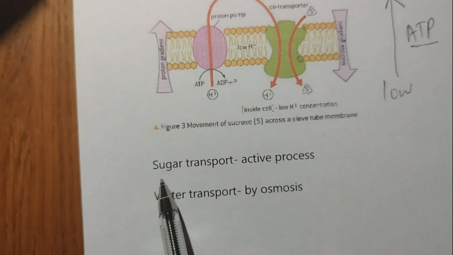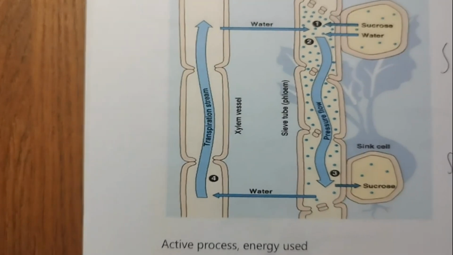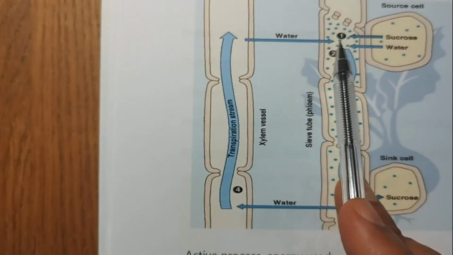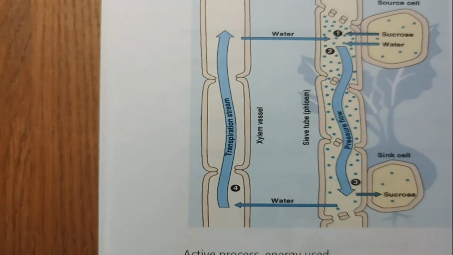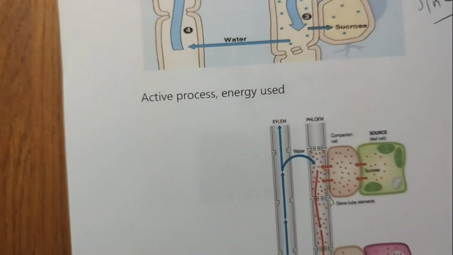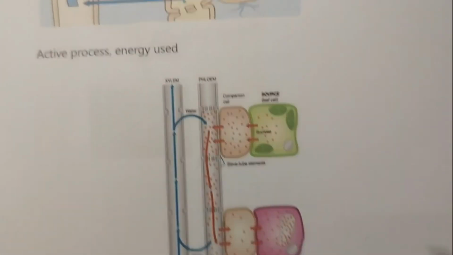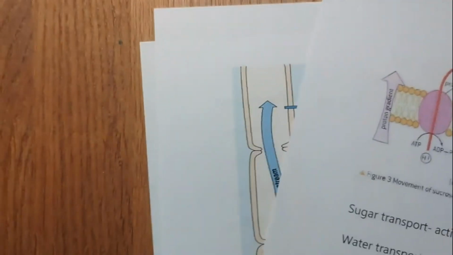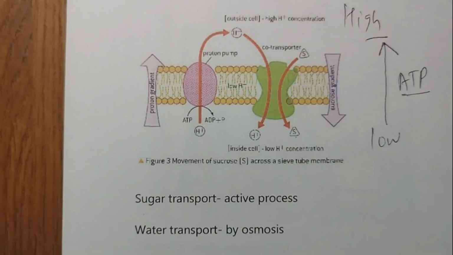So sucrose, that is sugar transport, is an active process, and water transport here is by osmosis. This is not an active process, it doesn't use ATP, whereas sucrose transport is an active process. And this is how the food products are transported through the phloem from source to sink, source to sink, remember that. So that's the transport of the food products in the plants, and here it ends the transportation section of your life processes chapter.